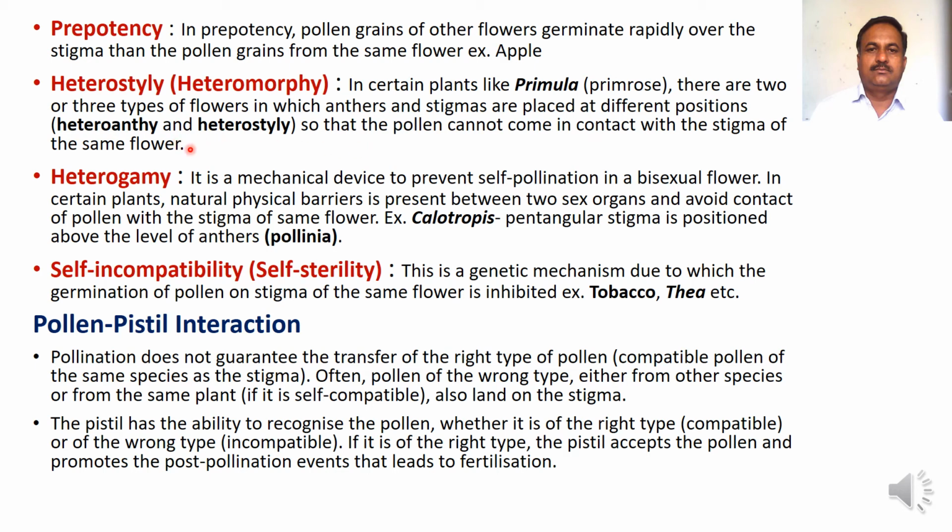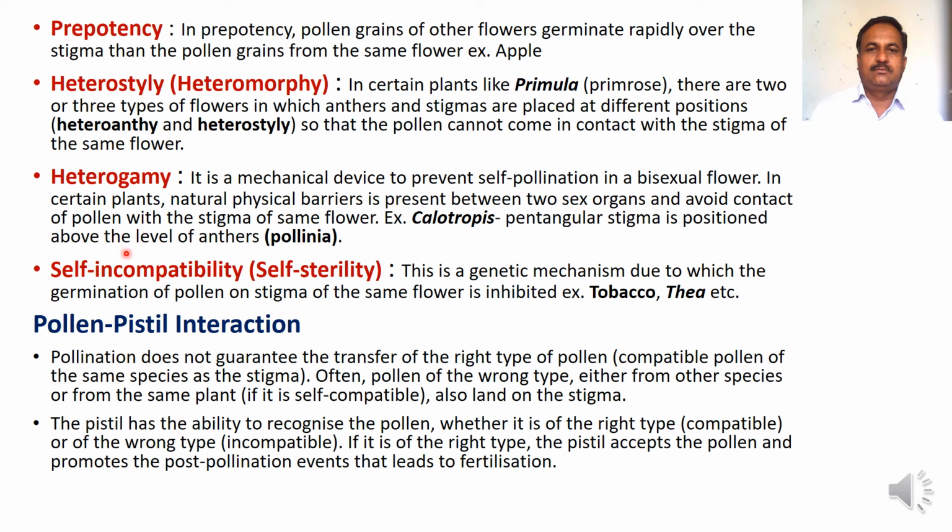Next type of contrivance is herkogamy. It is a mechanical device to prevent self-pollination in a bisexual flower. In certain plants, a natural physical barrier is present between the two sex organs and avoids contact of pollen with the stigma of the same flower. For example, in a plant like Calotropis, the pentangular stigma is positioned above the level of anthers, which are called pollinia.